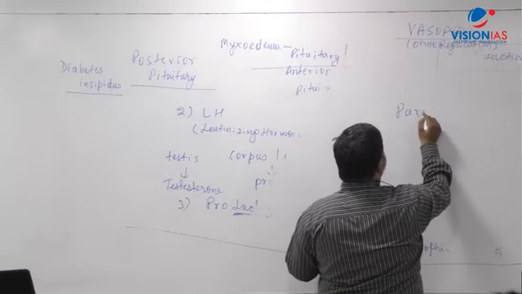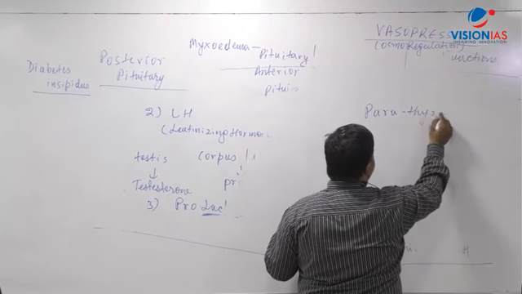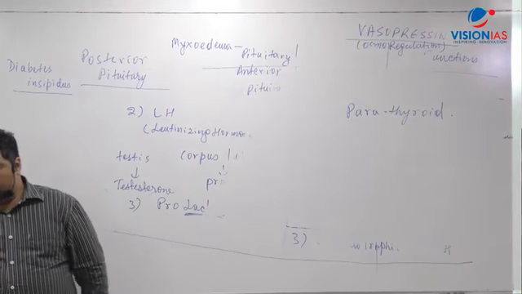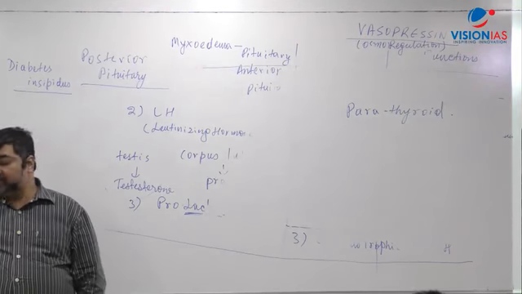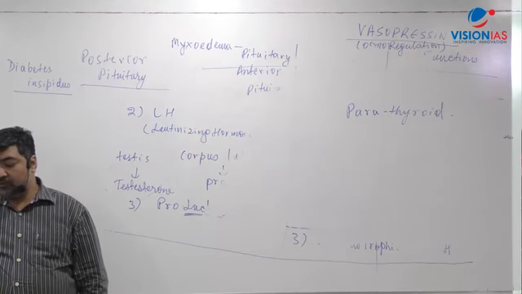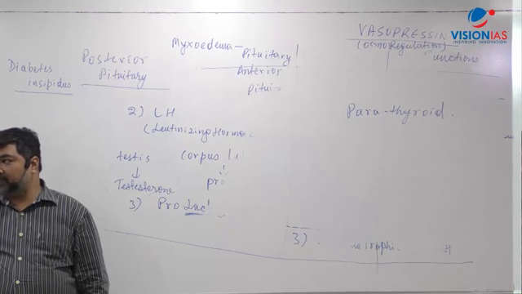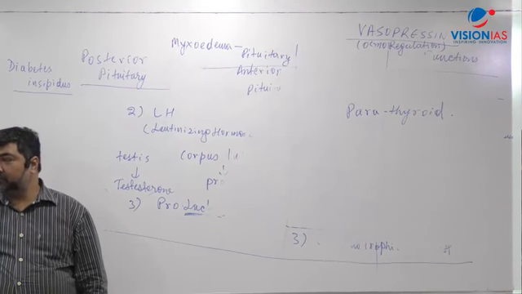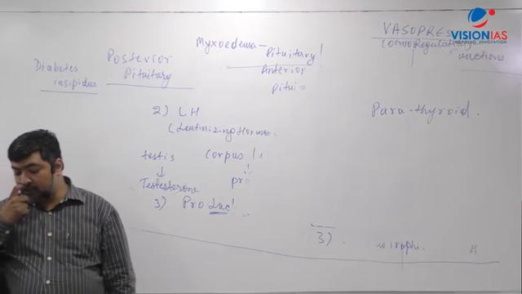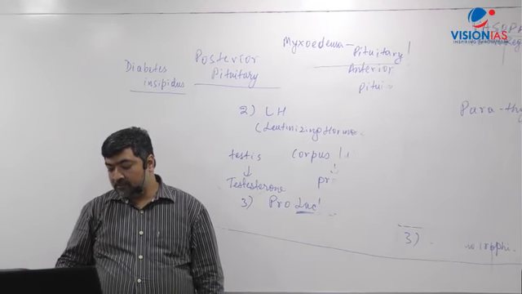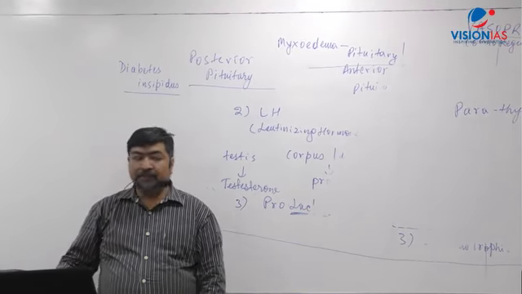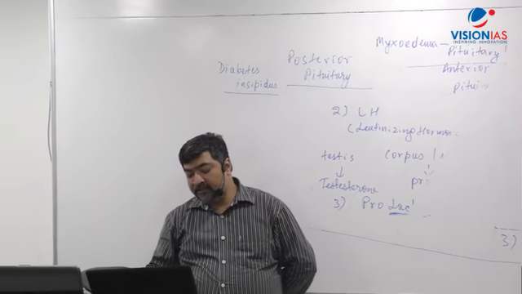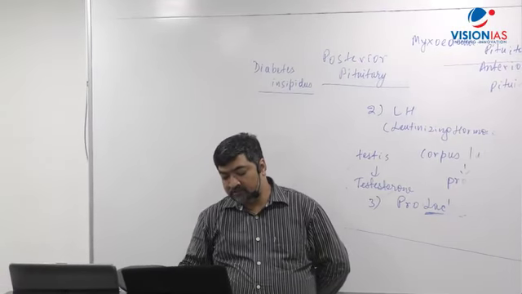Now in parathyroid, write there in a paragraph: these are two small pairs of glands embedded in the thyroid gland.